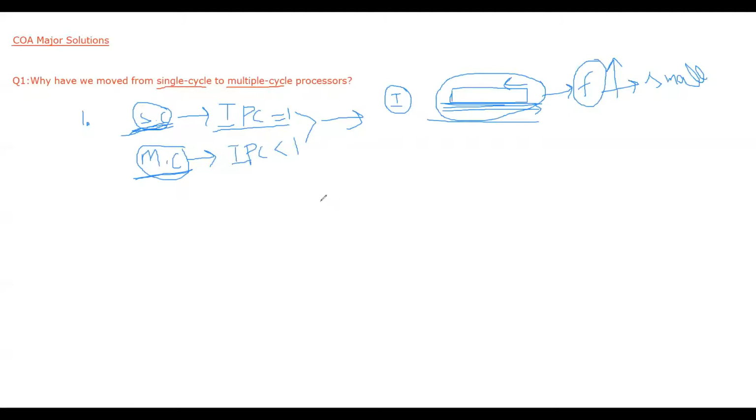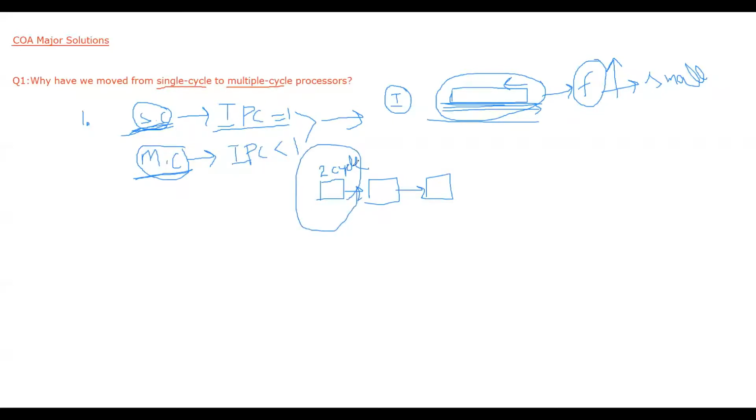In multiple cycle processors, we know that we are dividing the processor into stages. Each stage can take, let's say, 1 or 2 cycles. So the complete instruction need not be completed in a single cycle. It can be completed in multiple cycles. So there is no limit in terms of the instructions on the cycle width.